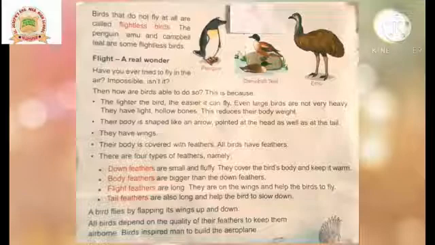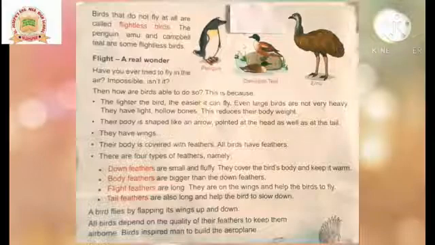Flight feathers are long. They are on the wings and help the birds to fly. Tail feathers are also long and help the birds to slow down. A bird flies by flapping its wings up and down. All birds depend on the quality of their feathers to keep them airborne. Birds inspired man to build aeroplanes.